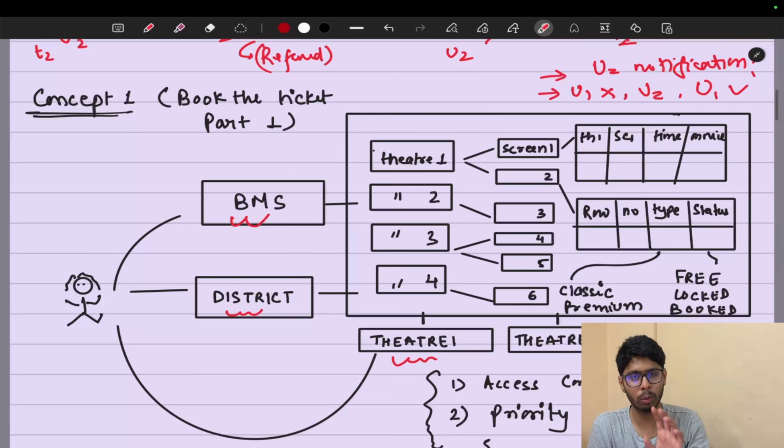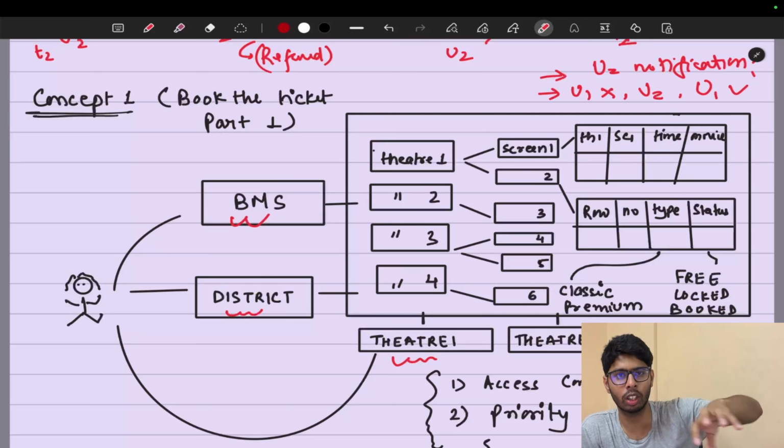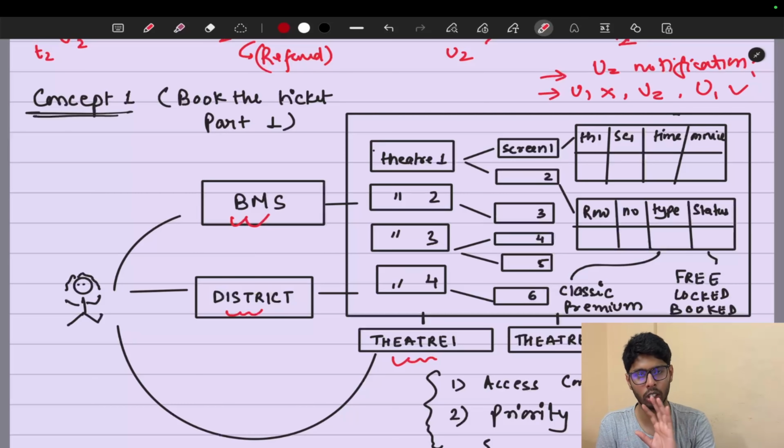So this is point one, that on theater one you can book the tickets of theater one. Now this central entity, BookMyShow, also provides some features. For example, I may provide you access to work in the northeast or some regions, and I may not provide access to some theaters, where you are banned for that particular theater. So this booking system will provide some access control. Theater one is able to book only for theater one, but BookMyShow can book for multiple theaters. The same goes for District. Seats can be booked on multiple theaters.